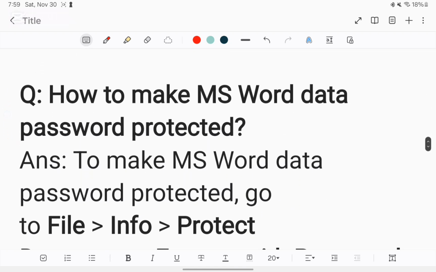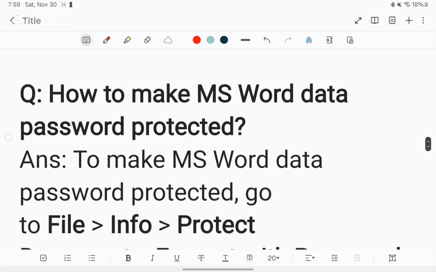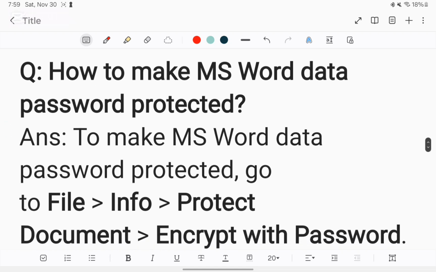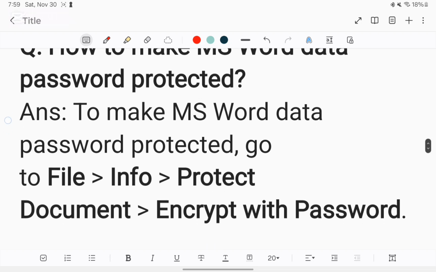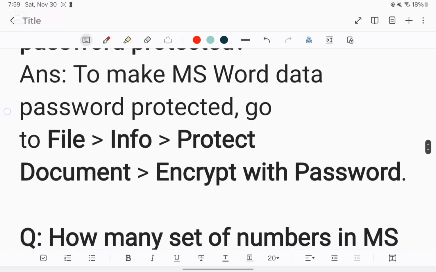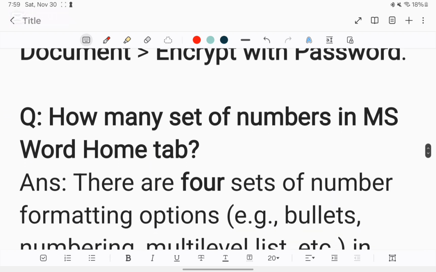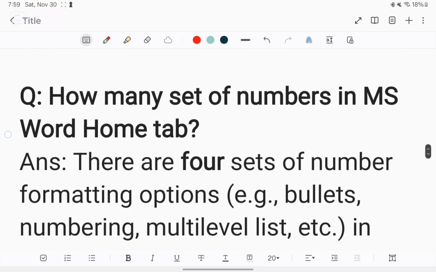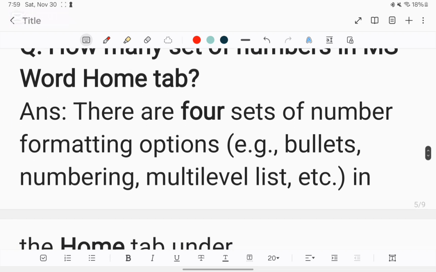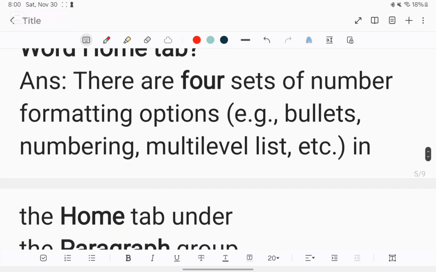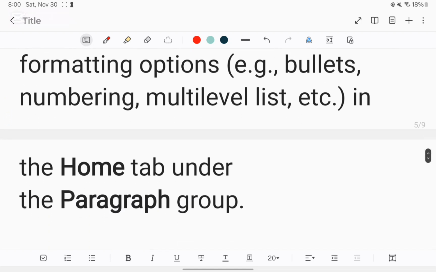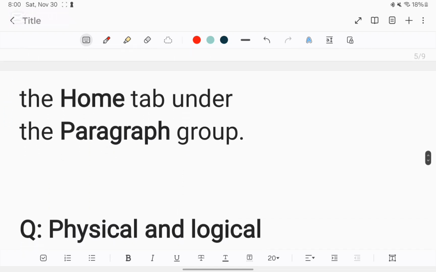Question: How to make MS Word data password protected? Answer: To make an MS Word document password protected, go to File, Info, Protect Document, Encrypt with Password. Question: How many sets of numbers in MS Word, Home tab? Answer: There are 4 sets of number formatting options. Bullets, numbering and multi-level list are in the Home tab under the Paragraph group.